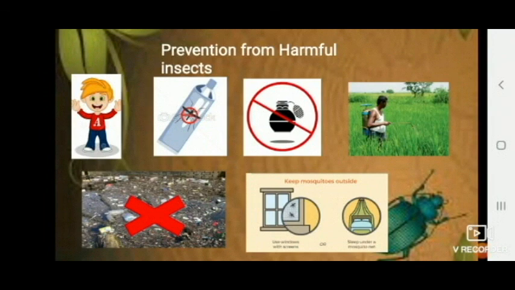The first one being, when we are walking in the garden or the open space area, we should make sure that we wear full arm clothes and full pants along with boots or shoes, so that avoids any sort of mosquito bite or any sort of insect bite.